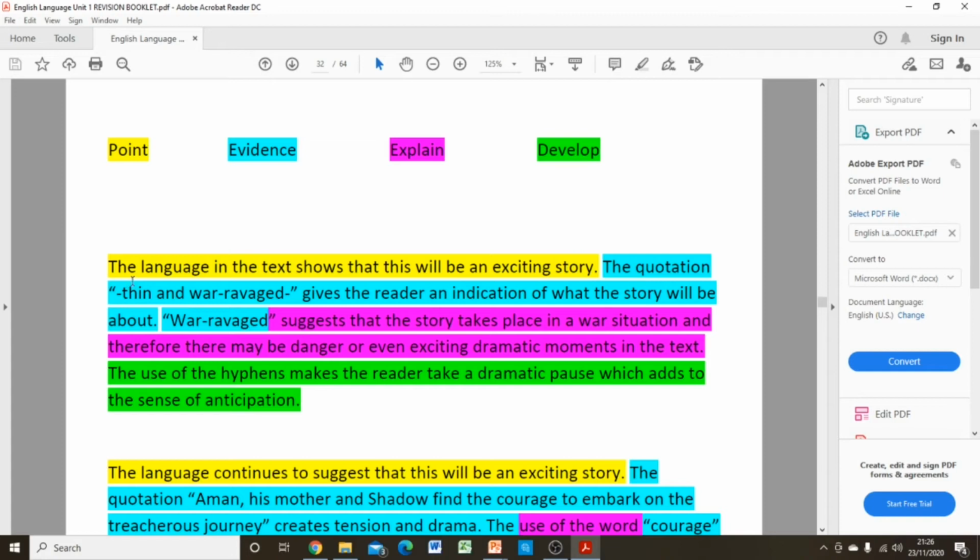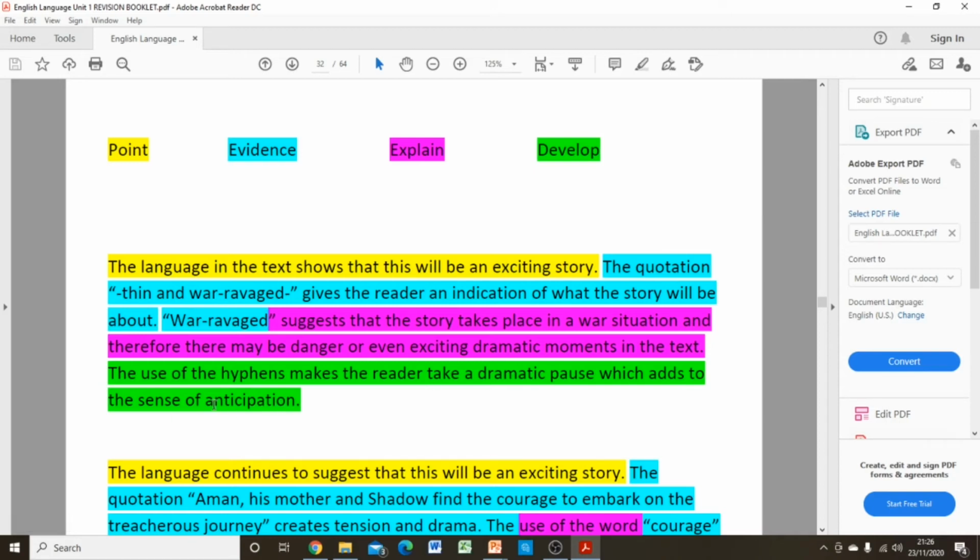So, the language in the text shows that this will be an exciting story. Tick. The quotation, thin and war-ravaged, gives the reader an indication of what the story will be about. So there's my piece of evidence that I'm giving to support this idea that the story is going to be exciting. War-ravaged suggests that the story takes place in a war situation, and therefore there may be danger or even exciting dramatic moments in the text. The use of the hyphens makes the reader take a dramatic pause, which adds to the sense of anticipation.